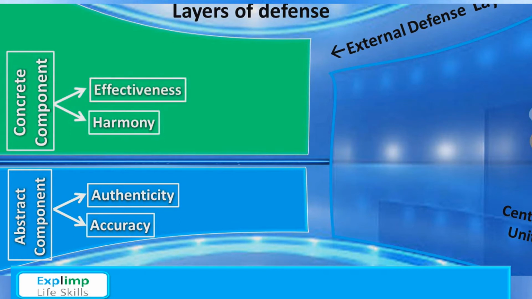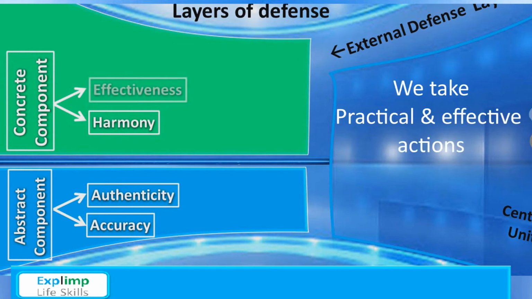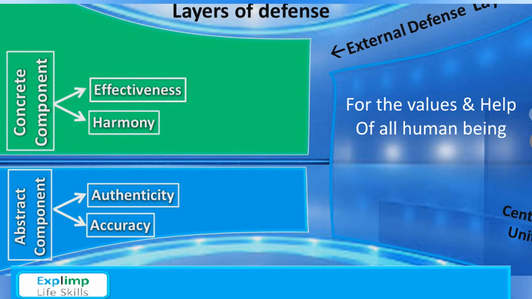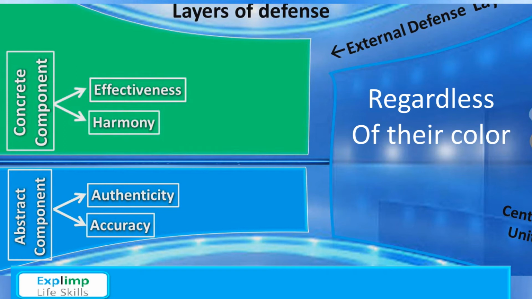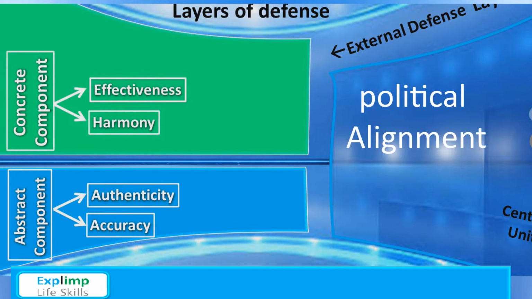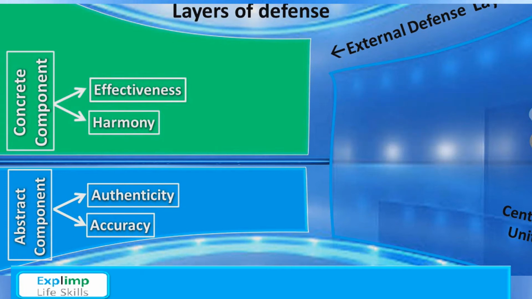It means we take practical and effective actions under an accurate system which is based on principles and laws for the values and health of all sorts of human beings, regardless of their color, race, ethnicity, religion, political alignment, or any other status.